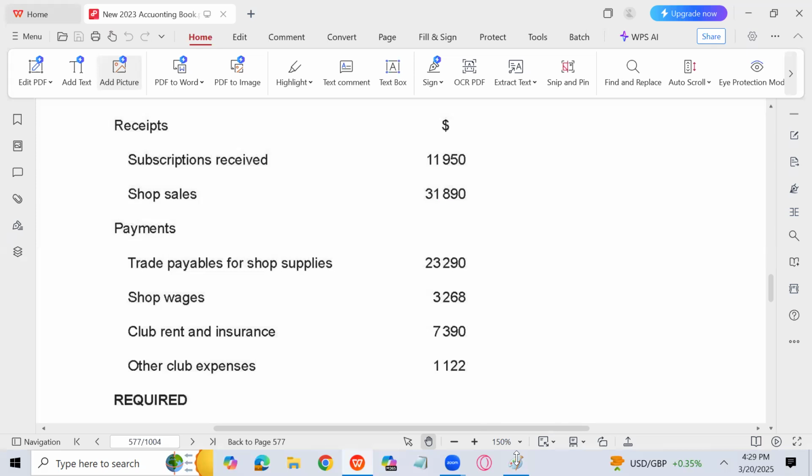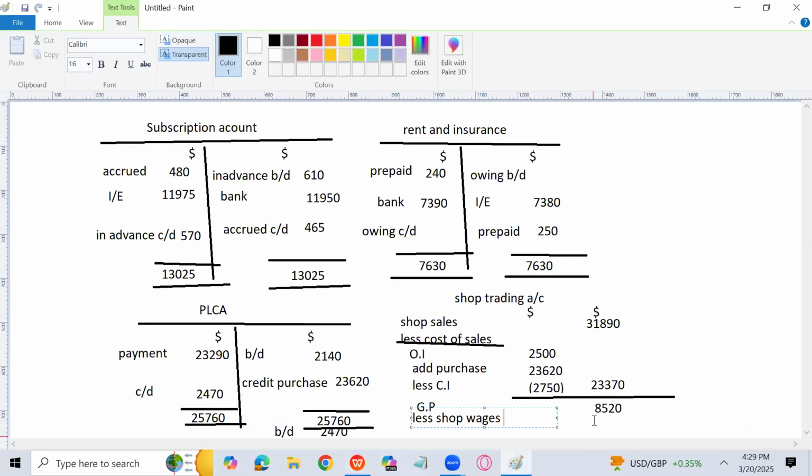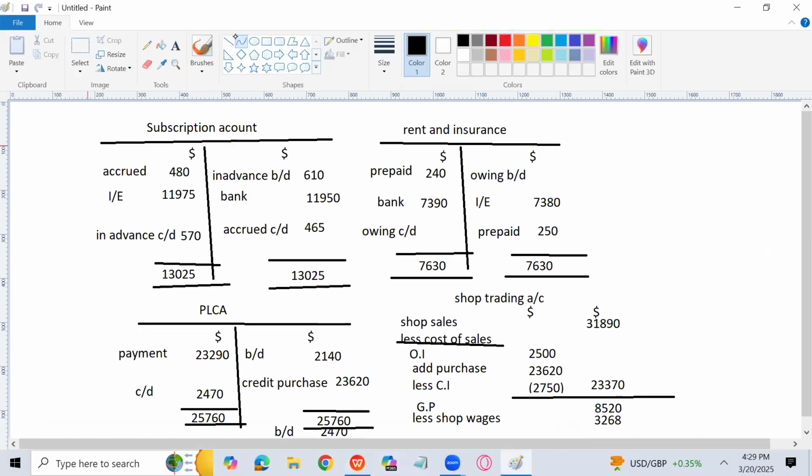How much are the shop wages? 3268. So I will subtract that amount from here, 3268. So I will get the shop trading profit.